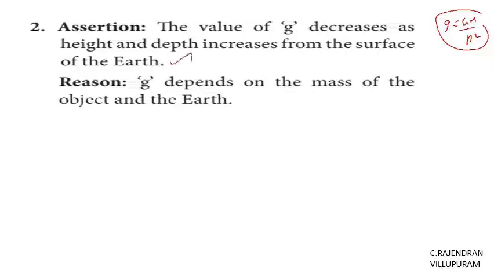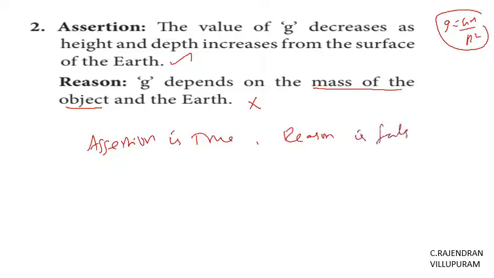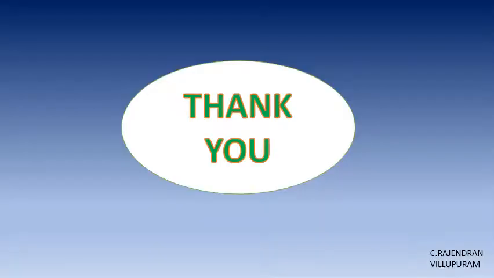So this is right. If you see this formula, here G is gravitational constant and M is mass of the earth and R is radius of the earth. So g depends on the mass of the object is a false concept. So the answer is assertion is true, reason is false. Okay, right.